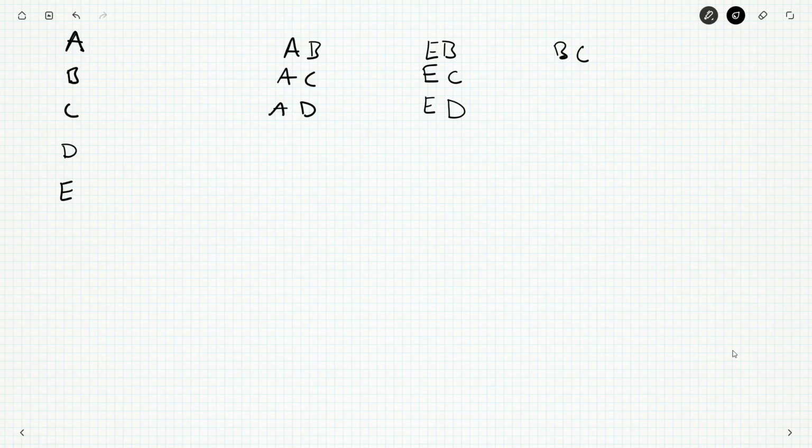Well, maybe we do look at the smaller case with just 5. I can have something like A, B, A, C, A, D. Then who's E going to play? E can't play A, so E has to play B, C, and D. Now, B's other play could be against C, and that would be C's other play, but who's D going to play with? This doesn't work out. You can't do 5 teams and 3 games each. Interesting.